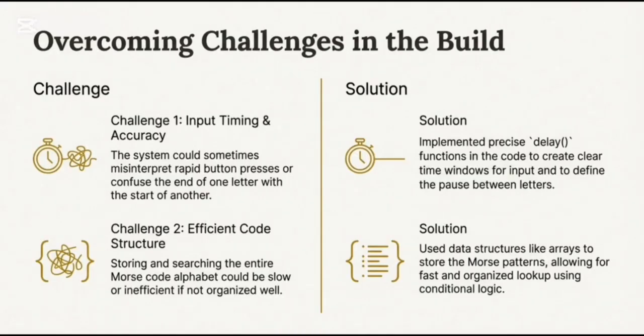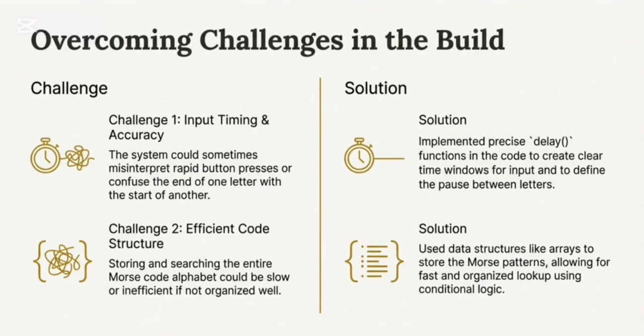Overcoming challenges in the build. Challenge 1: input timing and accuracy. The system could sometimes misinterpret rapid button presses or confuse the end of one letter with the start of another. The solution: implemented precise delay functions in the code to create clear time windows for input and to define the gap between the letters.